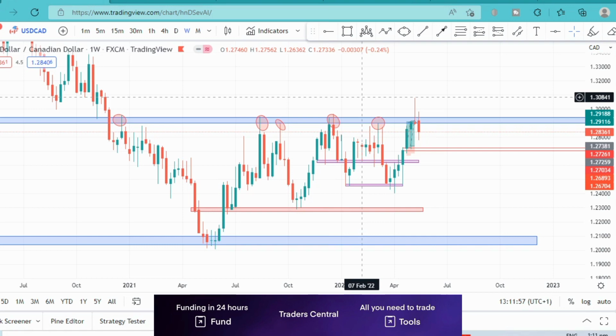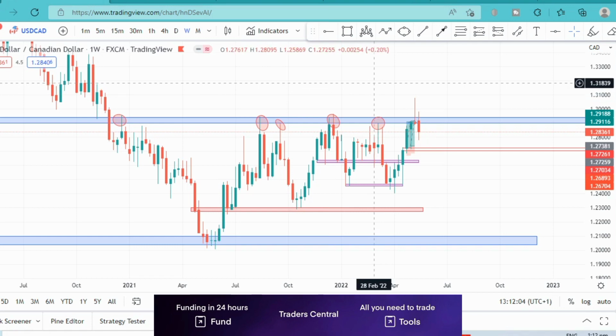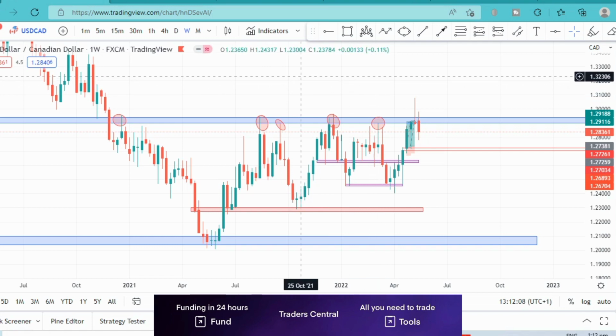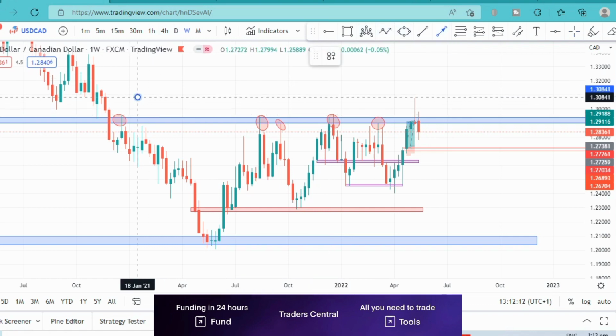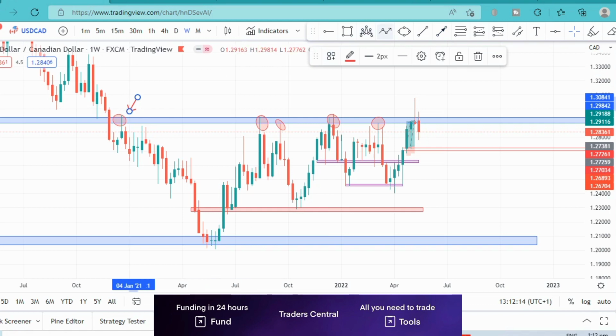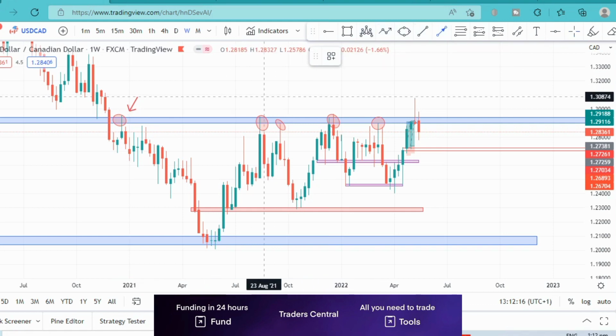And as usual, I'll start off with USD CAD, and we'll be starting with the weekly time frame and work my way down to the 4-hour time frame. Now, on the weekly time frame, we can see that price has once again hit this resistance area. It's done that about 5 times already.